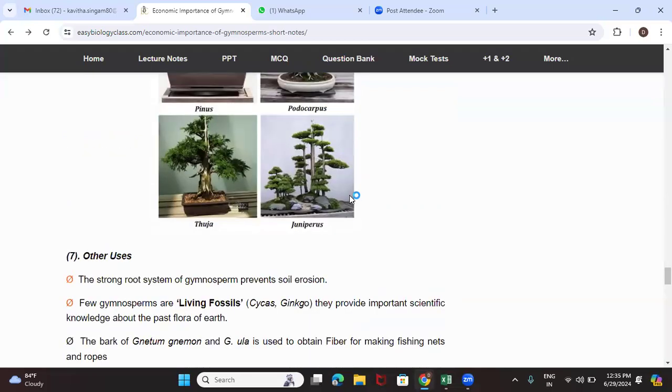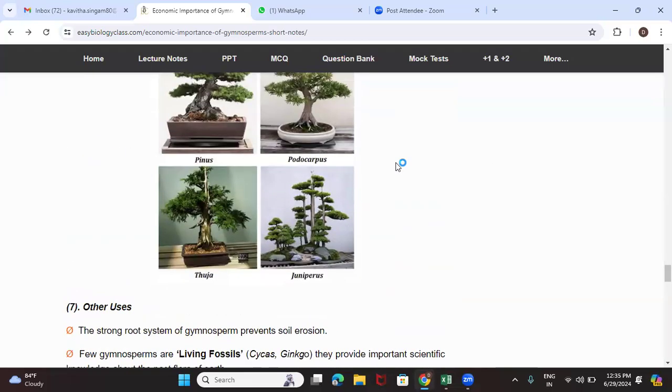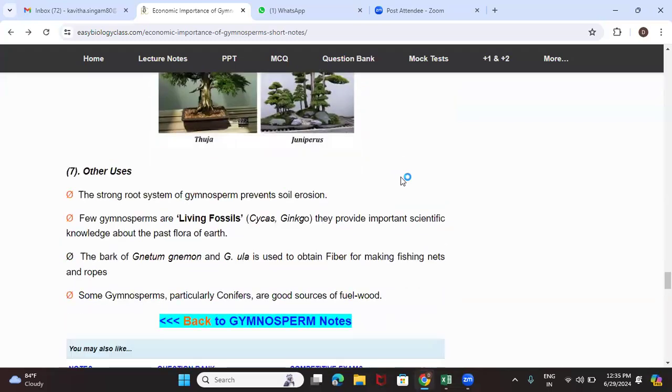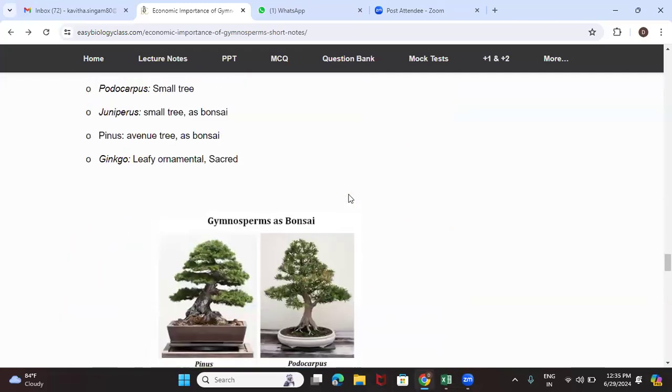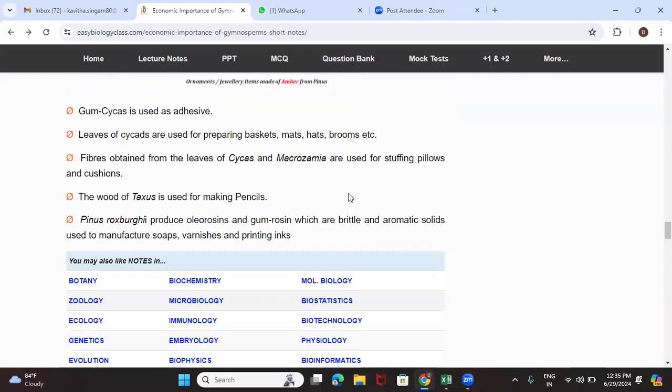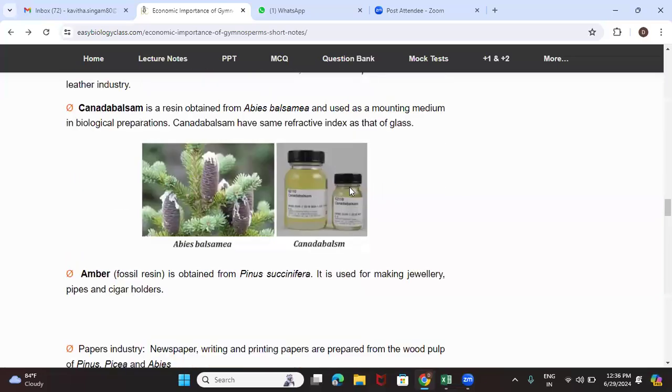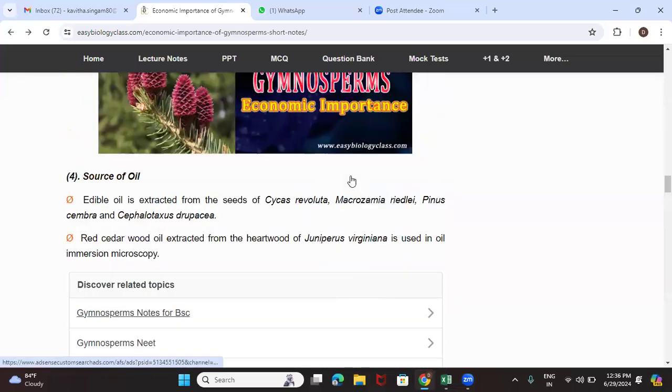I hope this covers the economic importance of gymnosperms. The genus and species play a very important role, so let's have a glance at all these economic values. I'm just scrolling up.